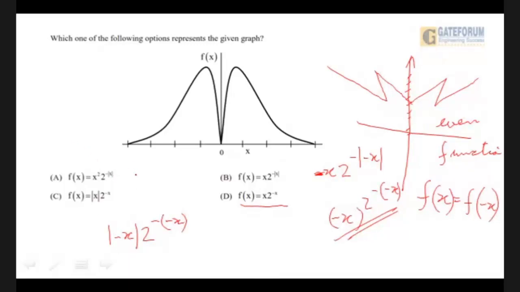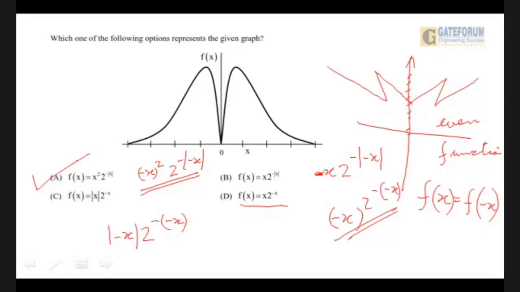Let us try this one. Oh, x square. So minus x whole square is still x square. And 2 to the power minus of x is still minus of mod of x. I will say, aha, this is the even function. And hence I will take option number A. I hope this is clear.